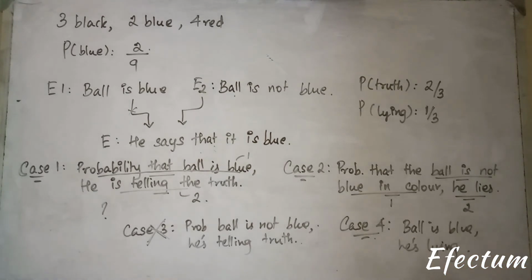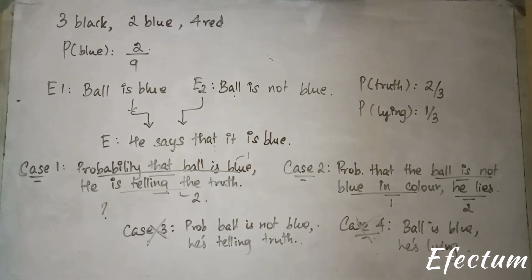If the ball is blue and he's lying, then he should have said the ball is red or black. He would not have said that the ball is blue. So this is also not in the sample space. So these two cases can be forgotten. So we only have this case and this case.